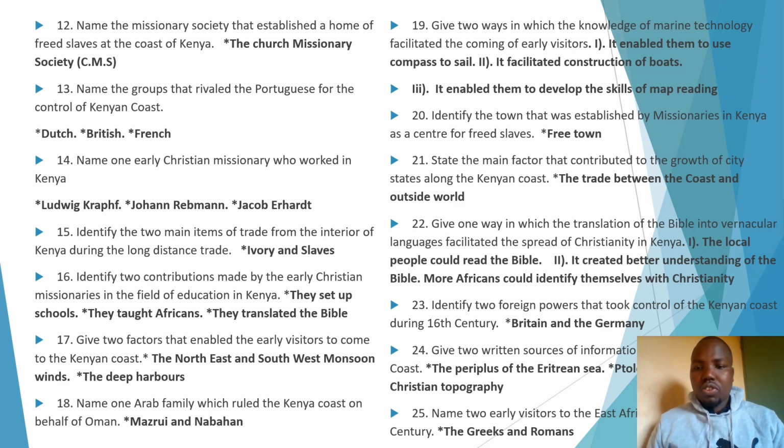Now, question 24. Give two written sources of information about the East African coast. As a learner, ensure you read the whole question and understand it, because some learners, especially when reading questions in section A, in most instances don't read the whole question, and you will find them giving written sources of information in history and government. But this one is written sources of information about the East African coast.